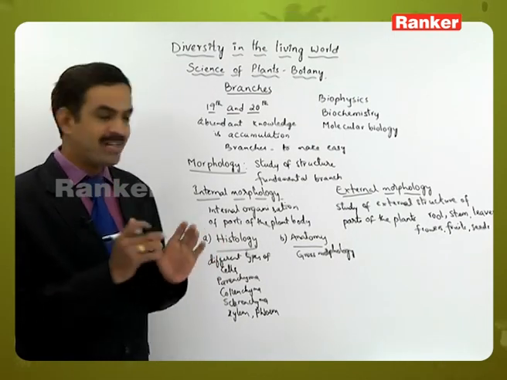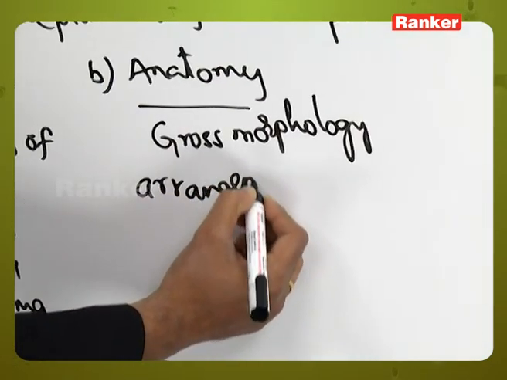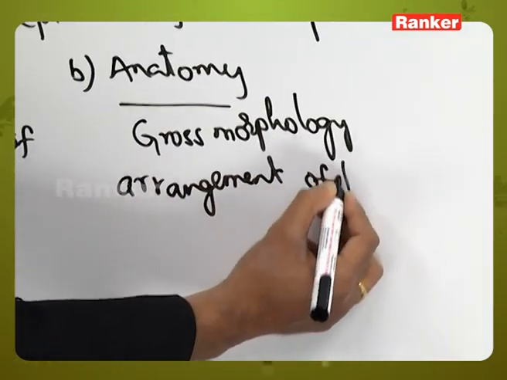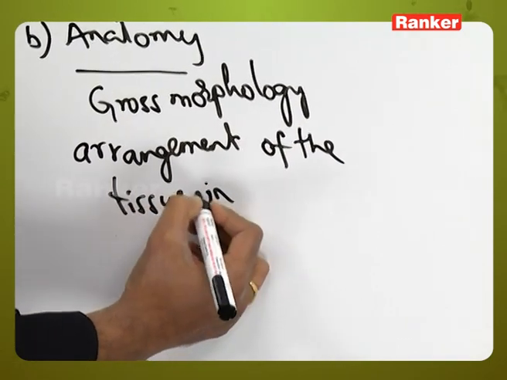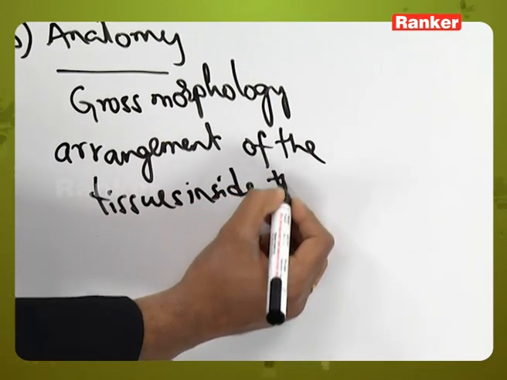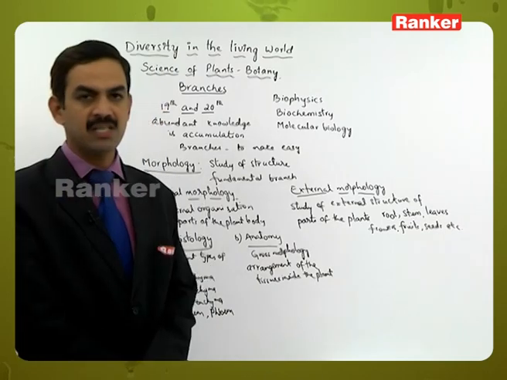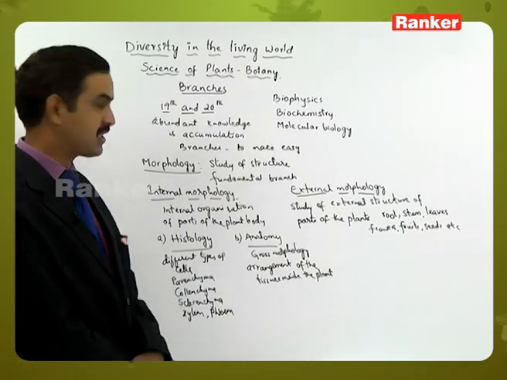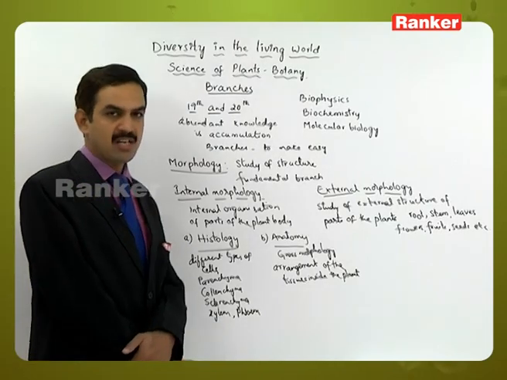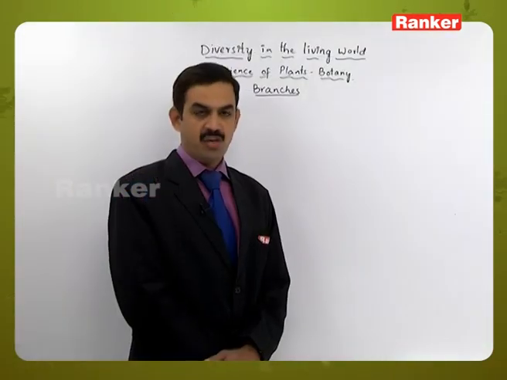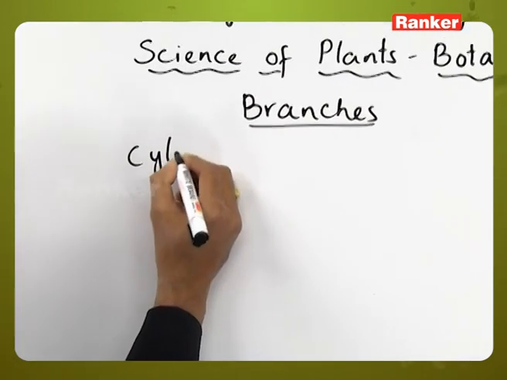The position and arrangement of the tissues inside the plant body is studied under anatomy, which gives the gross morphology of the organism. Likewise, these are the sub-branches present in internal morphology. In the branches of botany, the next branch is cytology or cell biology.